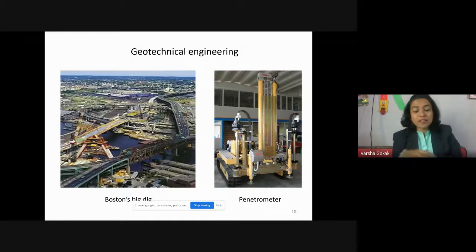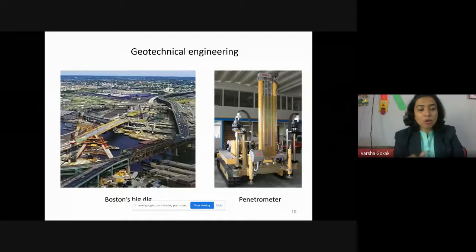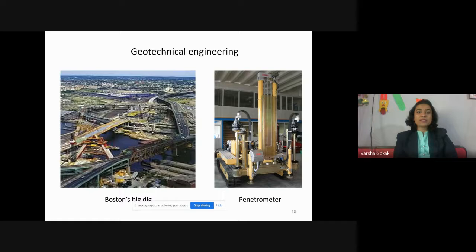Whenever they are constructing these buildings, it is a must that they first go to the site, collect the soil samples and come back. When I say go and collect the soil samples, you are not simply going to take a soil sample and come. There are different methods to do that. They have to dig a hole or a pit up to 2 to 3 meters, depending. If it is a small square site, at all 4 corners there will be holes, plus one at the center.